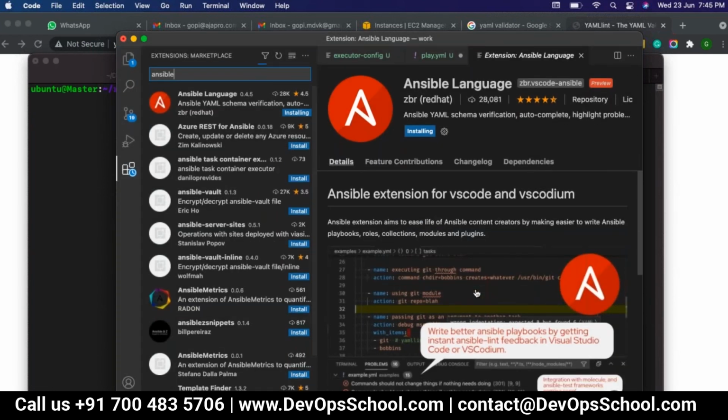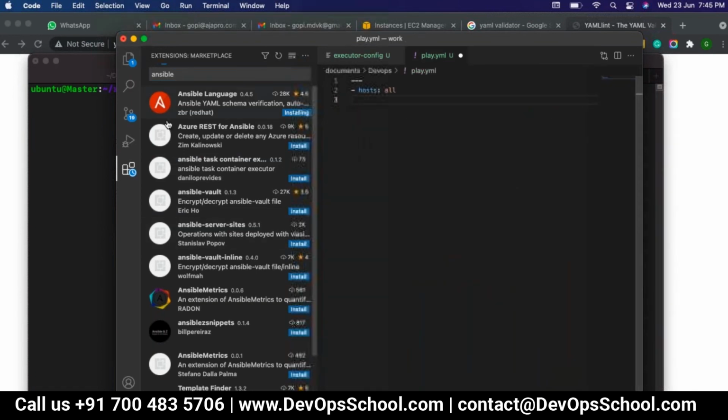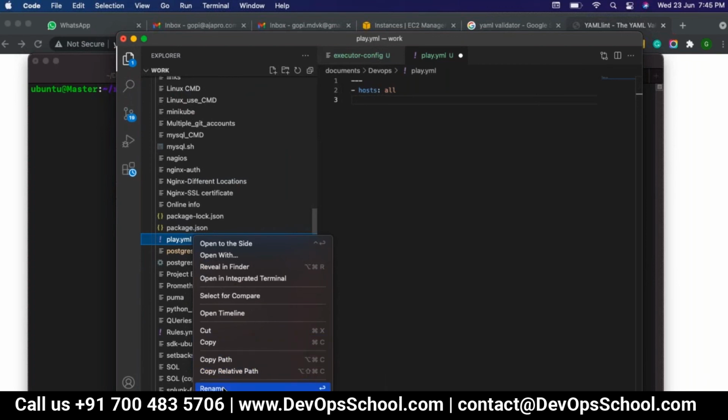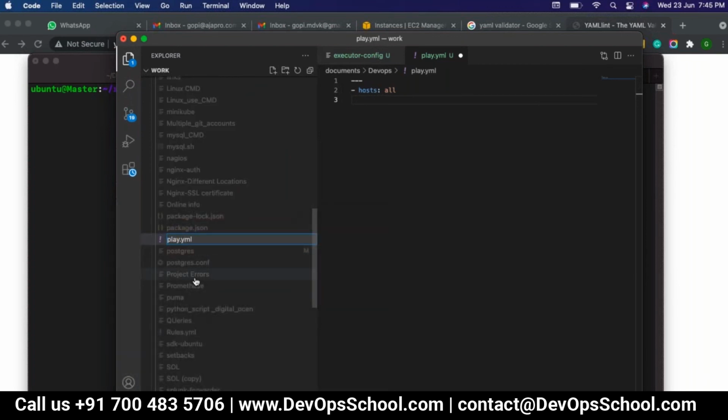VS Code. It is similar to how you have different editors for ASP.NET and VB.NET. What exactly is the advantage you will get here? Here you will get suggestions.